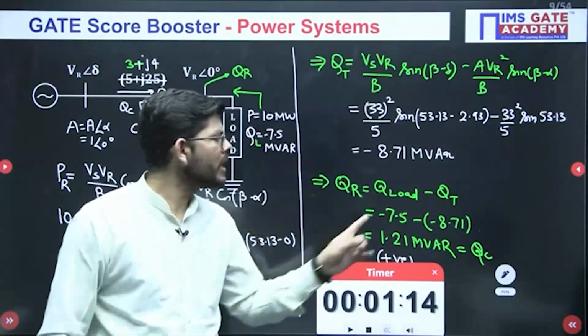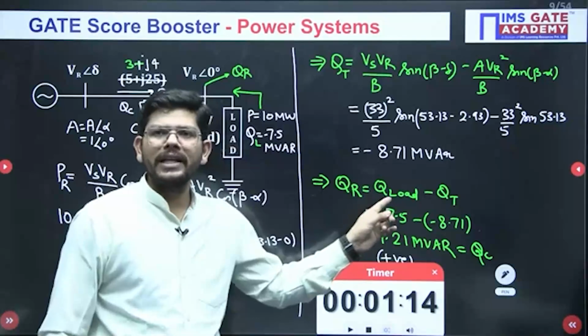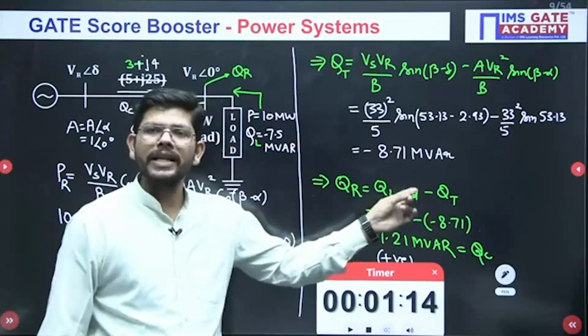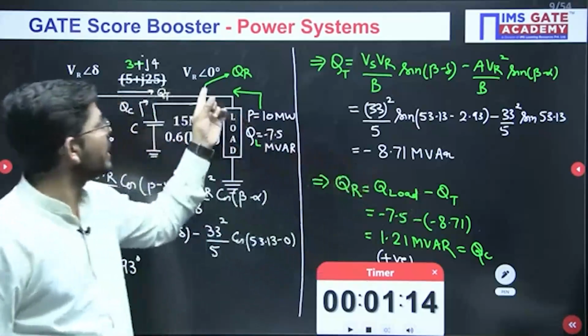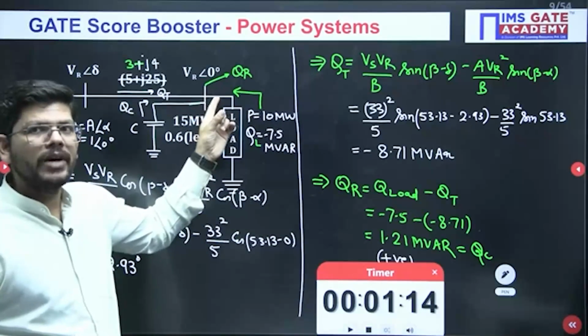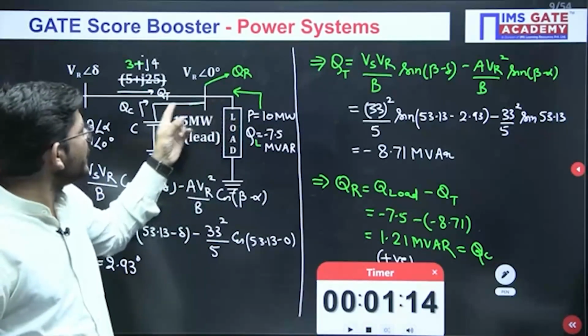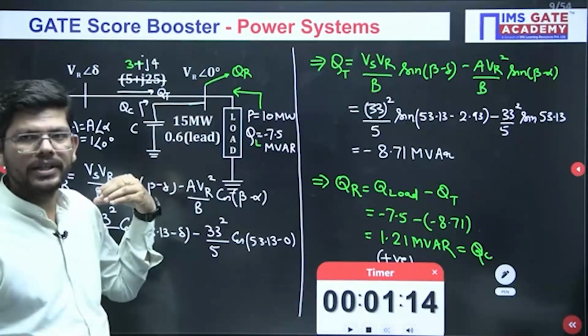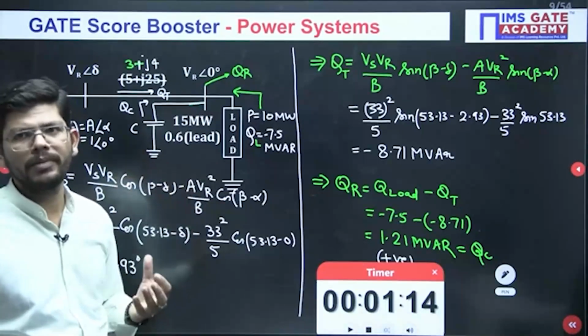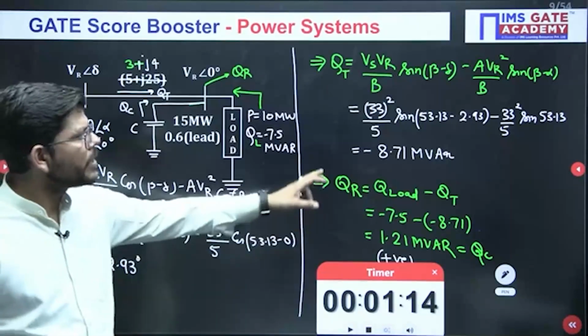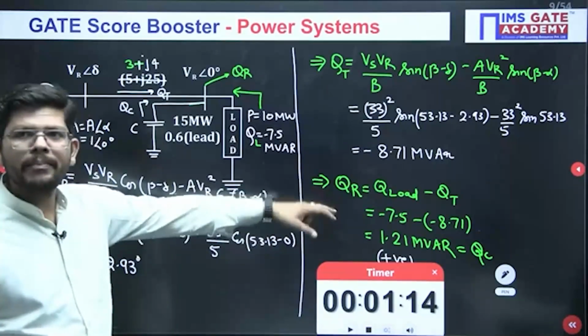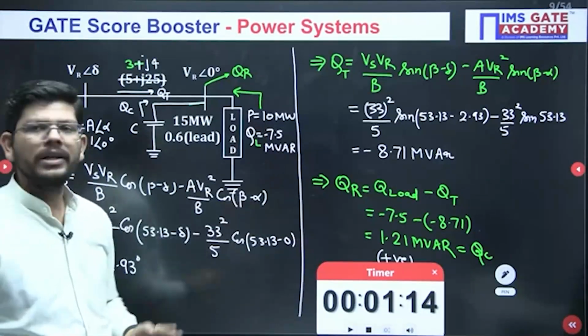In the other case, if this Q load is less and the supplied power is more, in that case you have fulfilled the load requirement, but still you have excessive power at this node. So if you have excessive power at this node, you will install an inductor to catch this power out, isn't it? Because inductors normally absorb the power, capacitors supply the reactive power, you know that. So this is how, by doing this simple hack, you can solve this question.